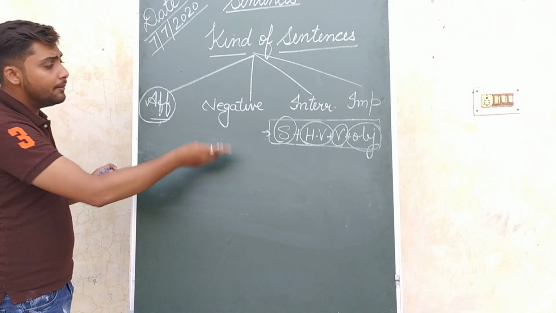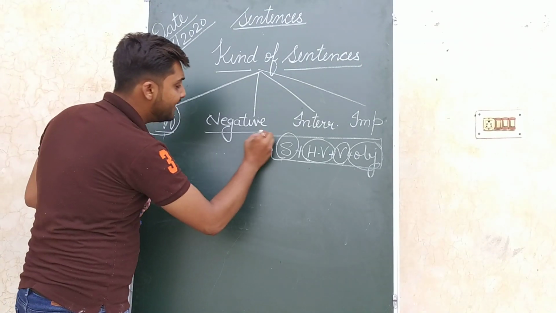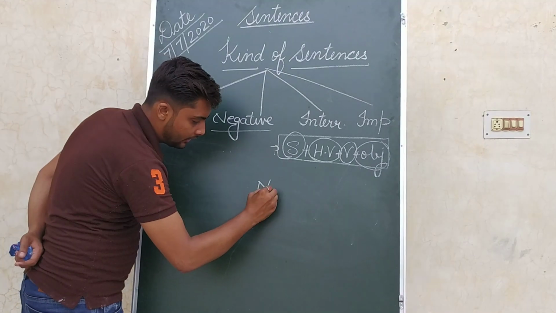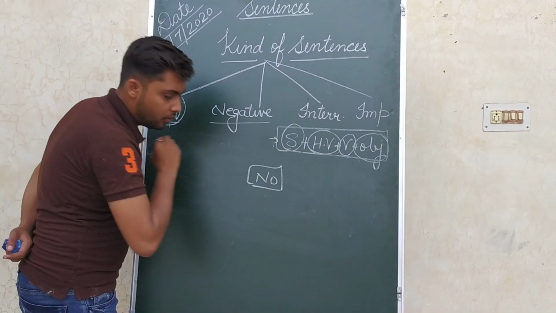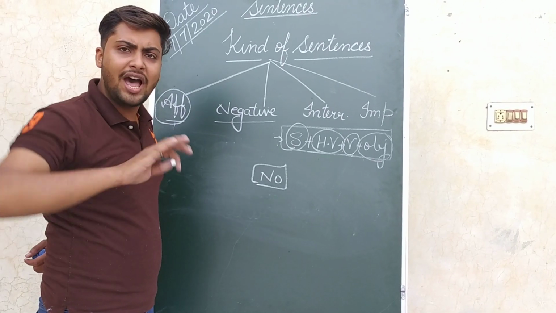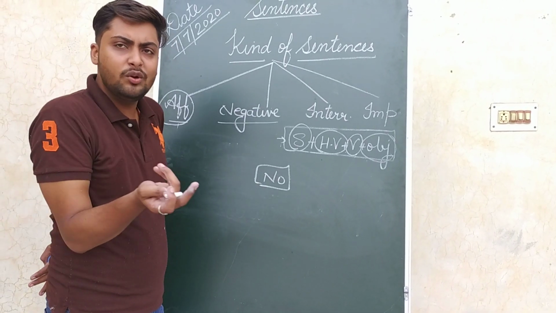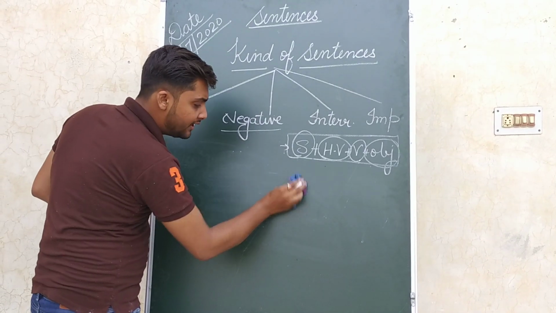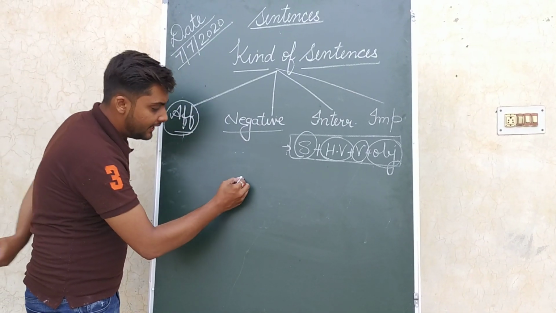Okay, now come to the negative sentence. Let us discuss what is negative. Negative means no, in which you have the meaning of no, that is known as a negative sentence. So what is the structure of a negative sentence?